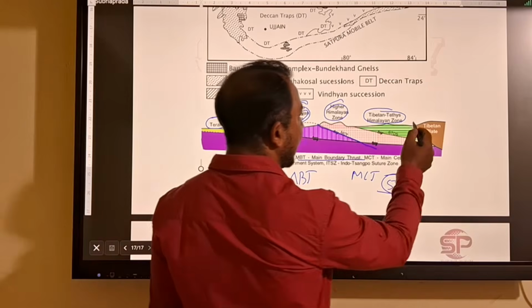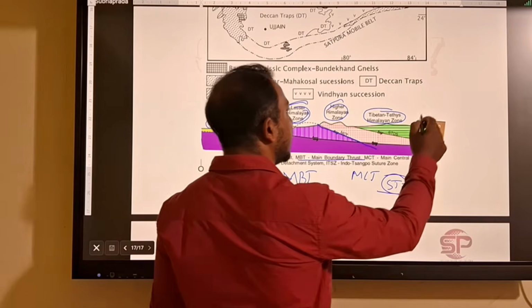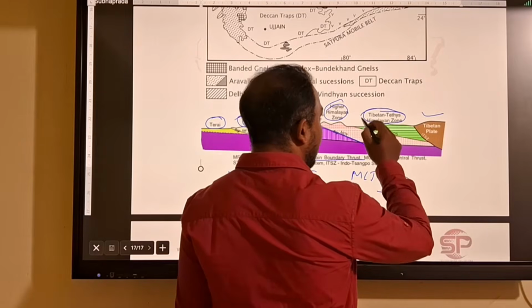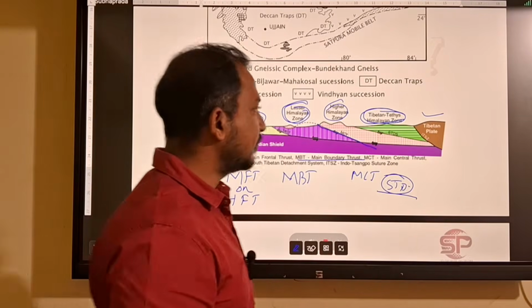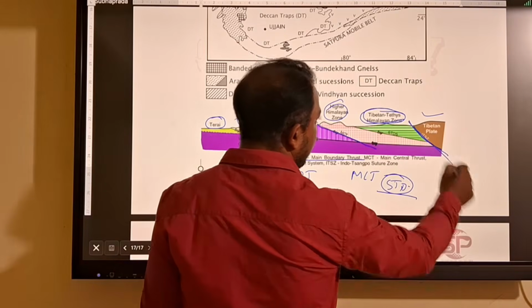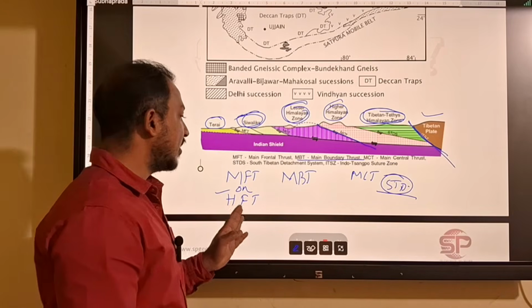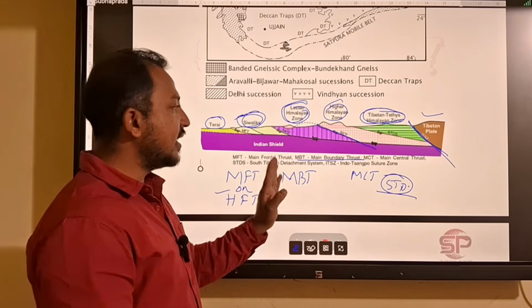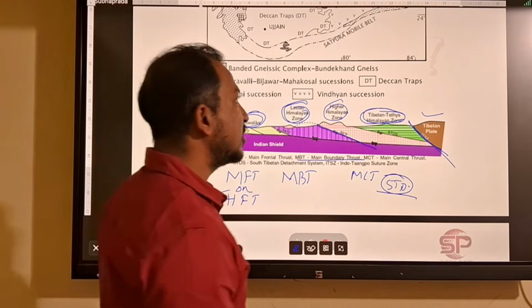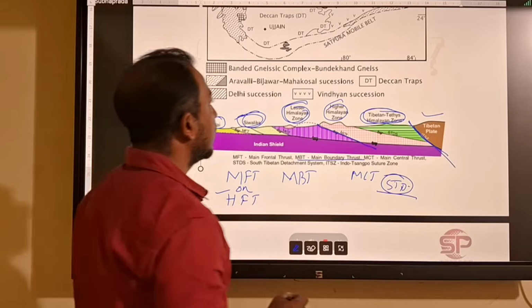Then we have ITSZ, Indus Tsangpo Suture Zone. It is between the Tibetan plate and the Tethyan Himalaya, or you can say the Indian plate. This is the collision region or suturing region. So these are the different thrusts you will find: MFT or HFT, MBT, MCT, STD, and GBT, Great Boundary Thrust, or GBF, Great Boundary Fault.